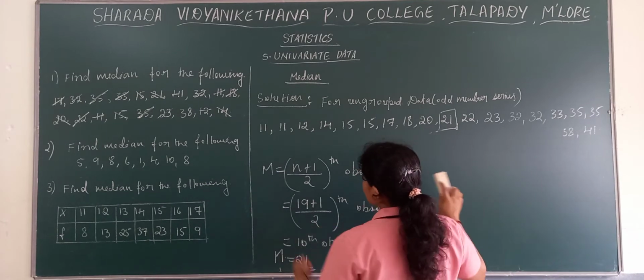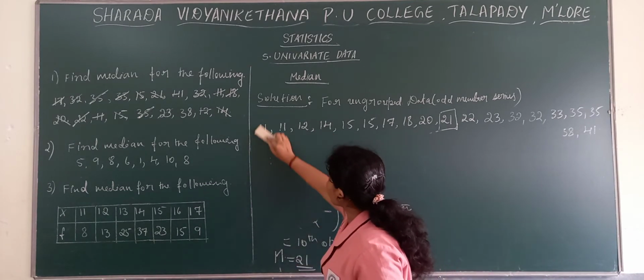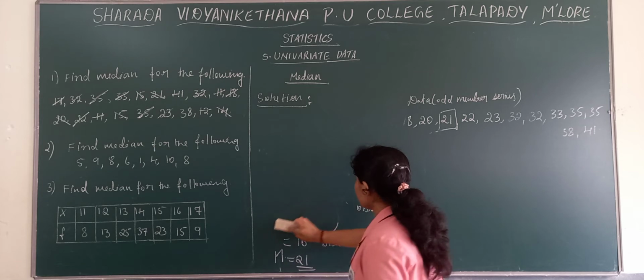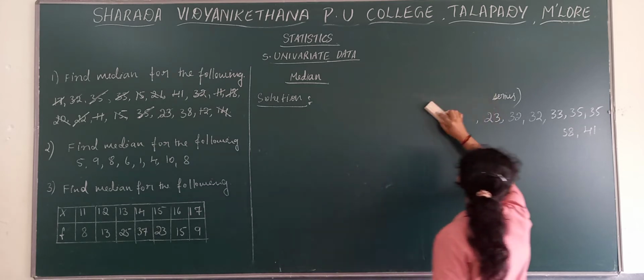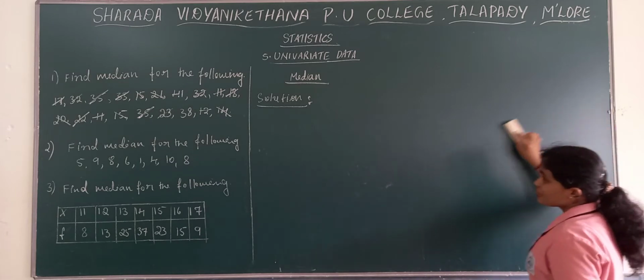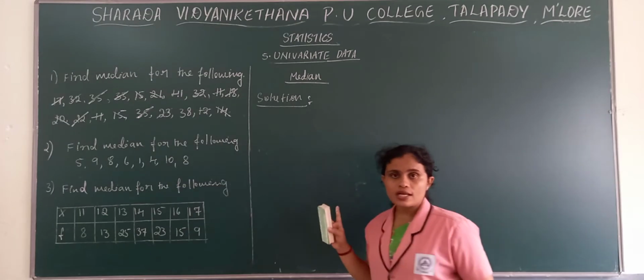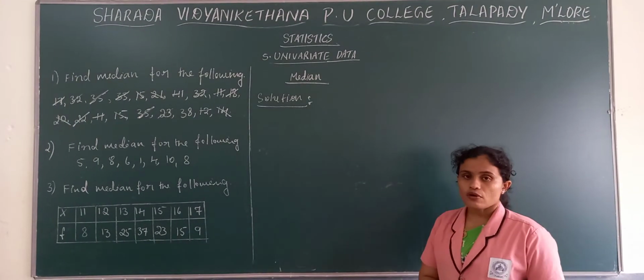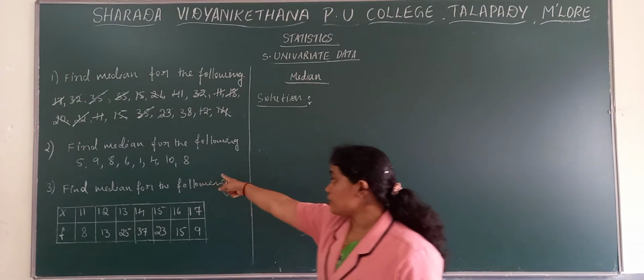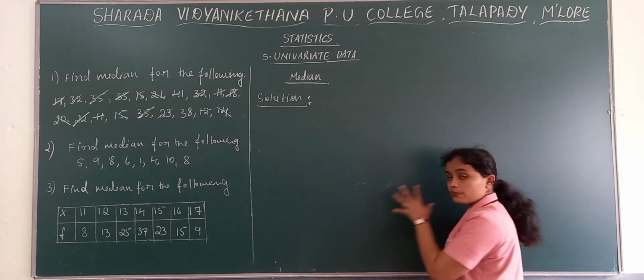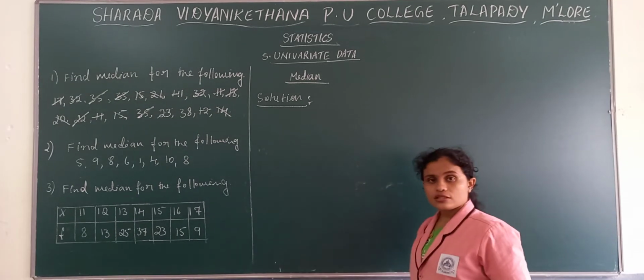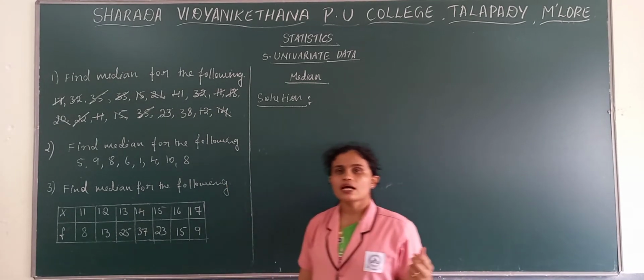Now next we will see the next problem, that is the second one. It is also ungrouped data, but which number of series? Even number of series. These may come for 2 marks since we need to apply the formula. And this kind of problem may come for 1 mark. If the same problem comes for 1 mark, then arrange the series, then pick the middle one.